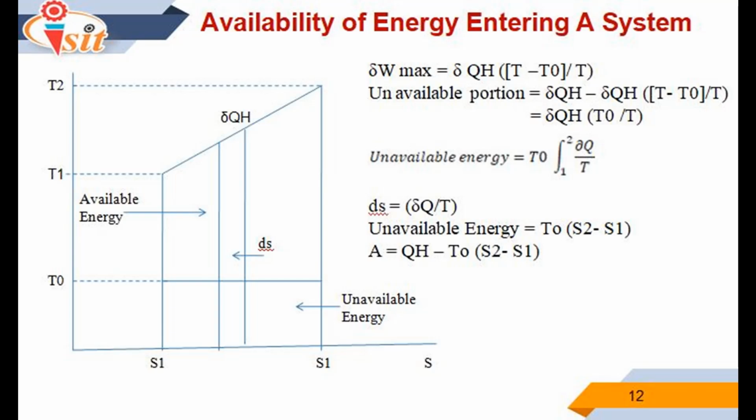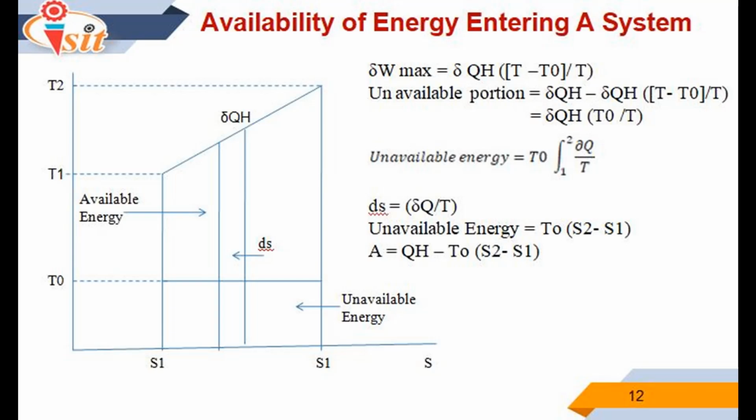The unavailable portion is equal to delta QH minus delta QH into bracket T minus T0 divided by T, which is equal to delta QH into T0 divided by T. The hatched portion in the figure represents the unavailable portion of the energy added.